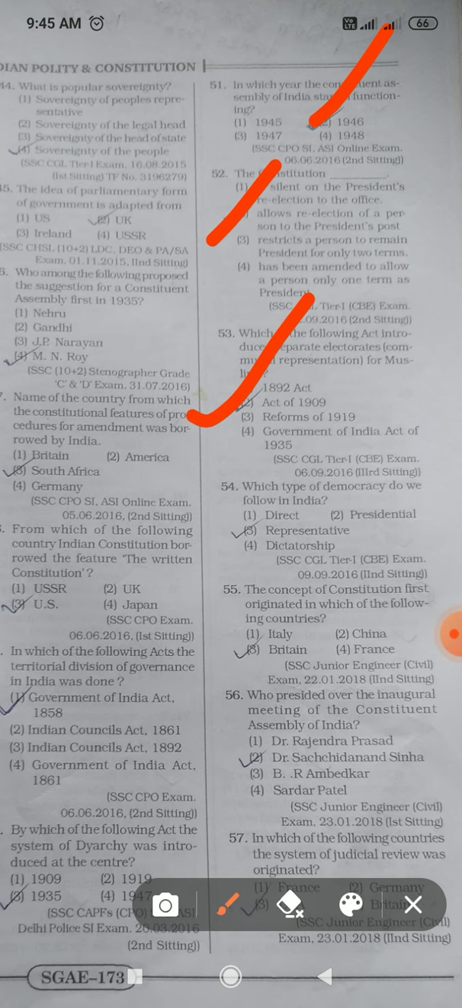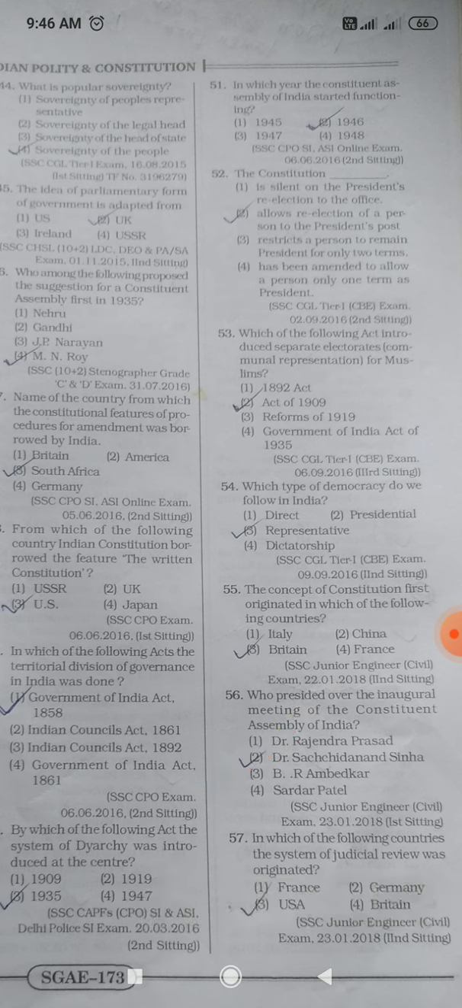Which type of democracy do we follow in India? India is a representative democracy. The concept of constitution first originated in which of the following countries? So Britain. Next, who presided over the inaugural meeting of the Constituent Assembly? Dr. Sachchidananda Sinha. And it was made from the French practice.